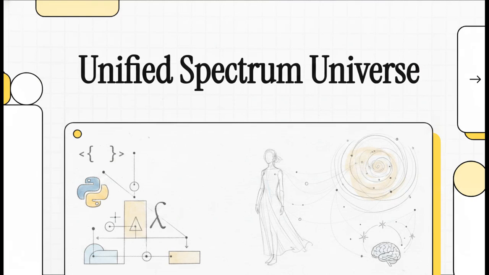Today, we're diving straight into something seriously mind-bending, the space where hardcore computer programming crashes right into deep philosophical thought. We're going to unpack a super profound concept hidden in just a few lines of Python code, looking at a source text called Code for the Unified Spectrum Universe. It's not just a coding lesson, you guys, it's literally a structural metaphor for existence itself.